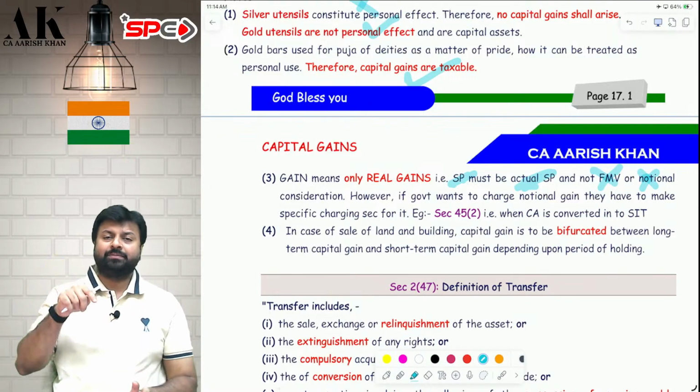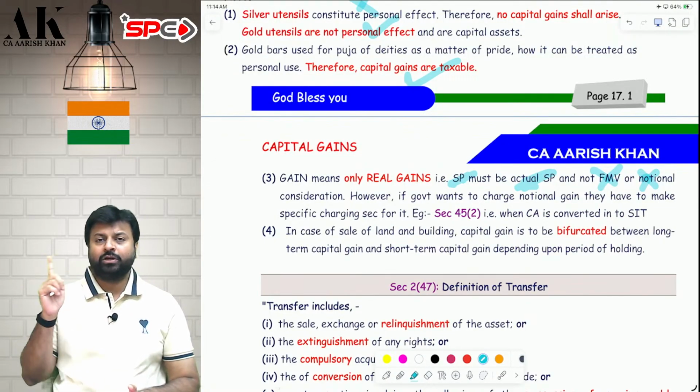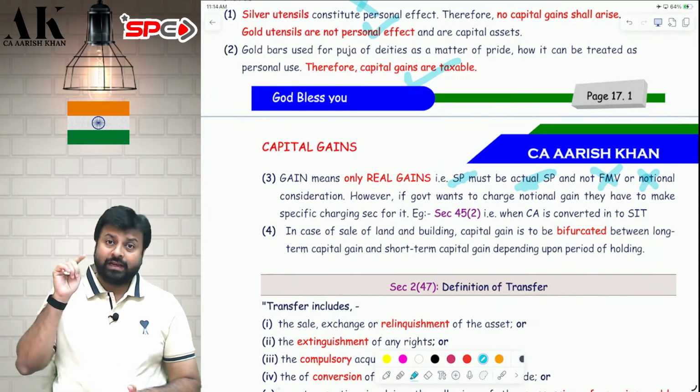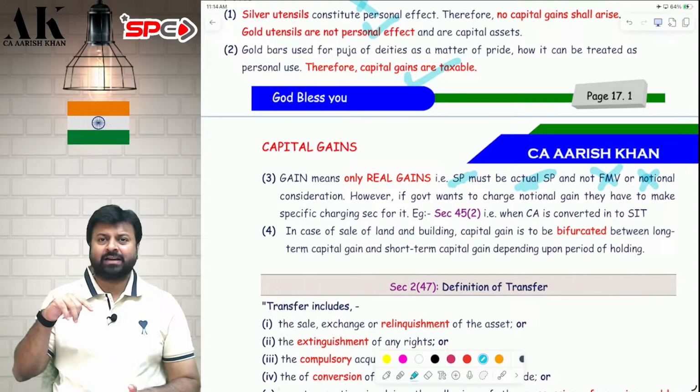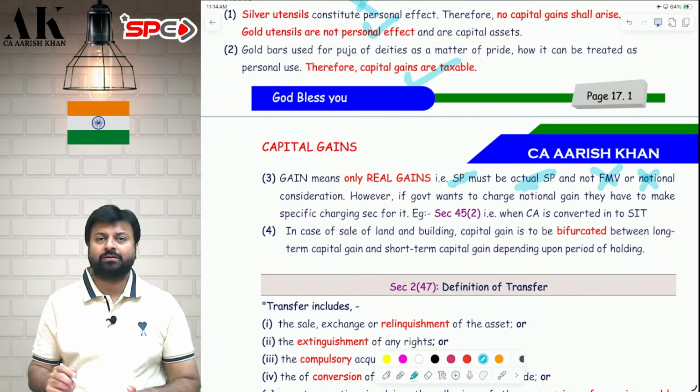If you want to take selling price as an FMV or notional amount, then you need to make a separate charging section like 45(2), 45(5), etc., where the selling price is notional, not actual. A special charging section has to be made.